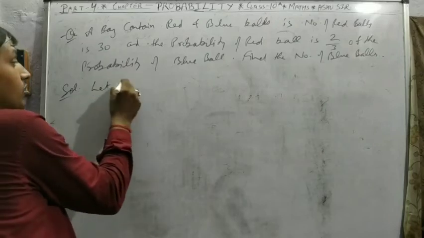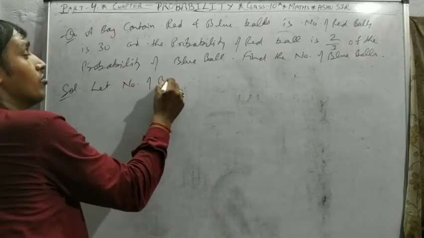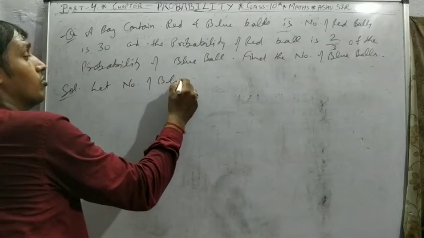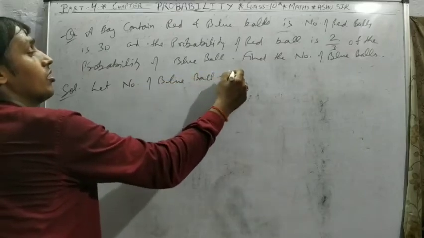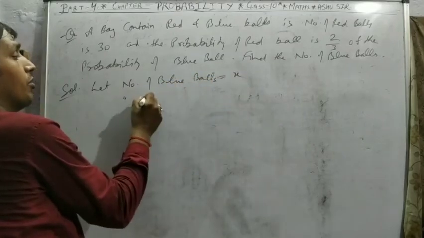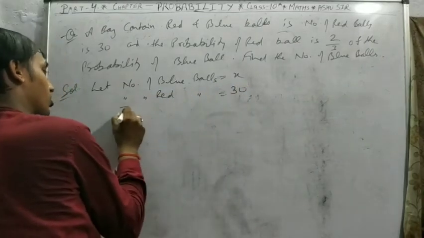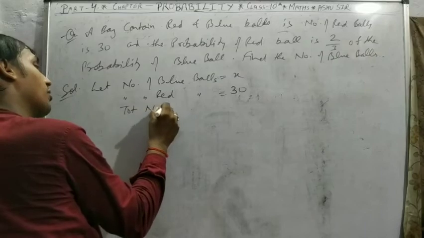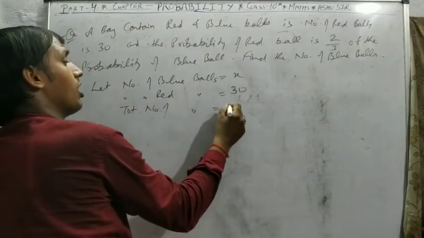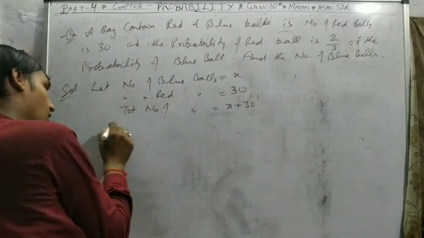Let the number of blue balls be x, number of red balls 30, total number of balls x plus 30.